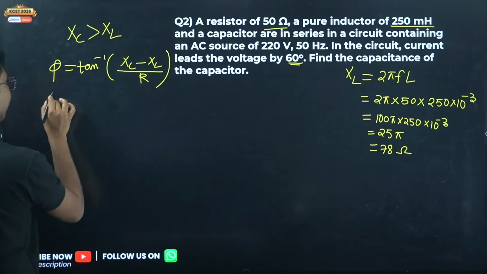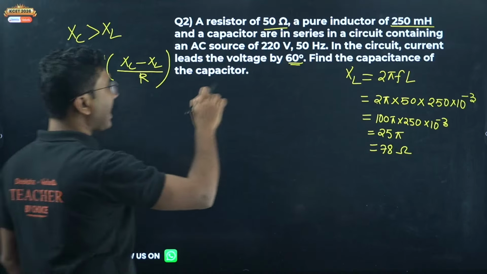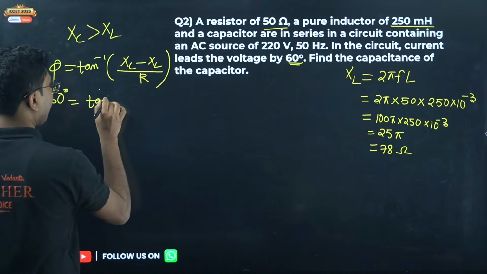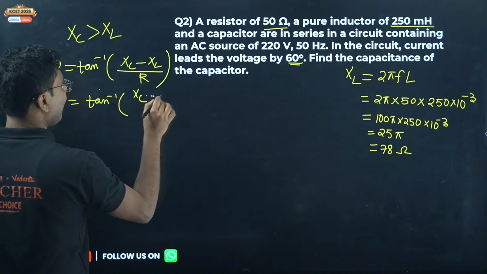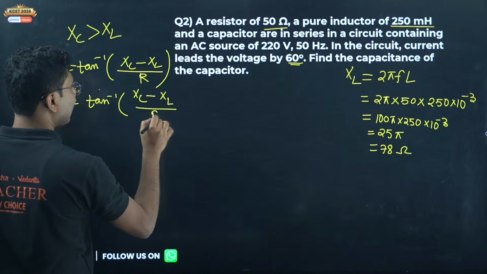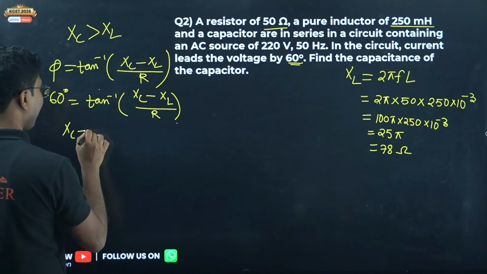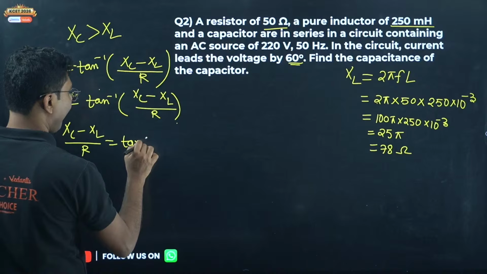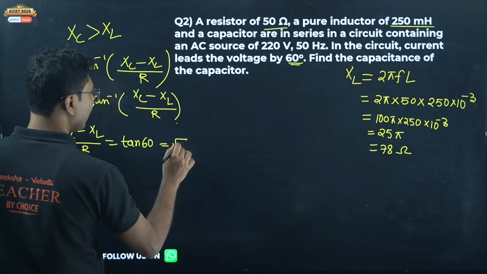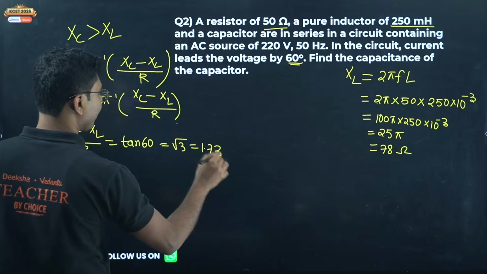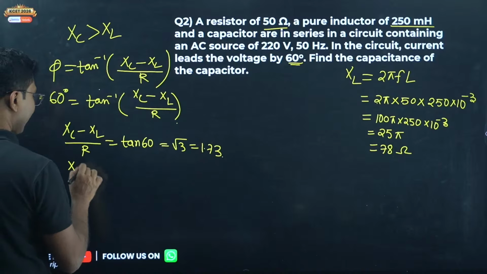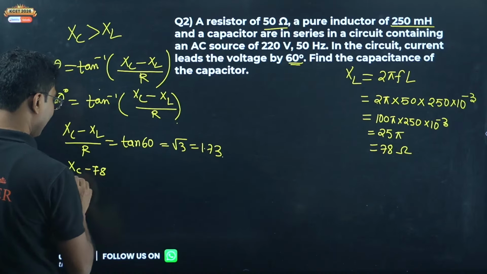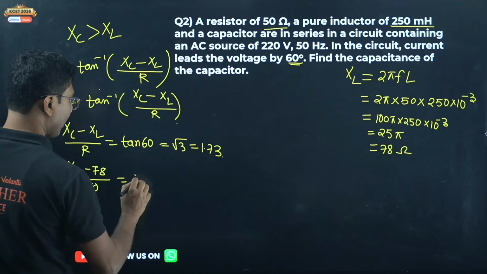Now we will use this. The phase difference given here is 60 degrees, and it is mentioned that current is leading the voltage. That's why XC is greater. So tan inverse of (XC minus XL) by R equals 60 degrees, or (XC minus XL) by R equals tan 60. What is tan 60? Tan 60 is root 3, that is 1.73. XC we do not know, so (XC minus 78) divided by 50 equals 1.73.